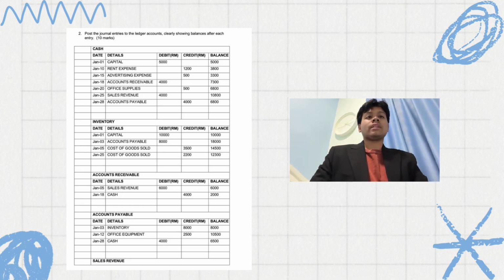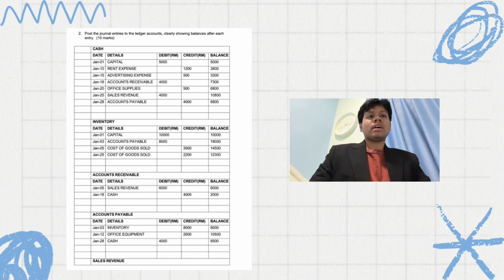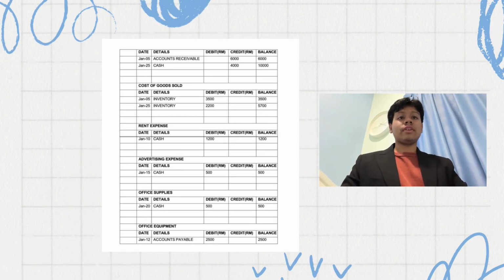So for the last one is account payable. Date, 3rd January, inventory, credit RM8,000, the balance is 8,000. Office equipment, credit RM2,500 and the balance is 10,500, because 8,000 plus 2,500 equals 10,500. And for the last one, January 28, which is cash, debit RM4,000, so the balance is 6,500.